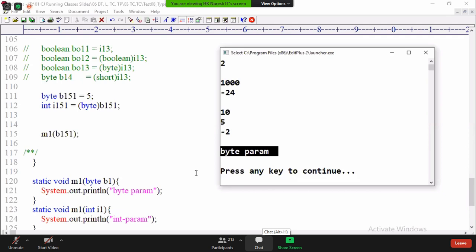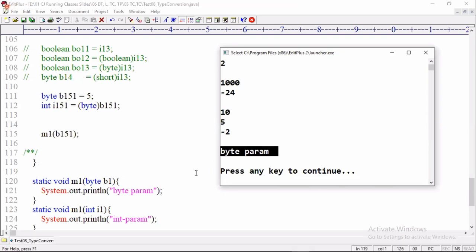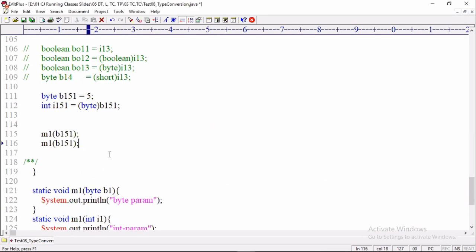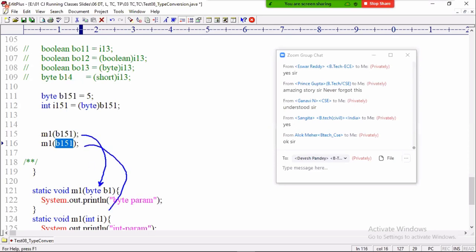We must not use a cast operator. Either by chance you use that word or intentionally use that word, I don't know. We must not use cast operator to convert lesser type value to highest range type value. Is the statement wrong? We can use, but no need. But there is a need when I want to execute an overloaded method, highest range parameter method by passing a lesser type variable. First one I want to execute byte. Second time with the same byte variable, I want to execute int parameter method.